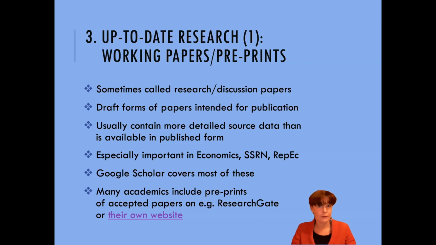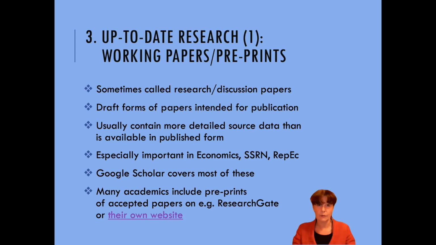So now we know that books and journal articles might not be the most up-to-date source of information. What are we looking at to get the most up-to-date research? Well, first of all, working papers and what we call preprints. They're also sometimes called research papers or discussion papers. These are in fact draft forms of papers that are intended for ultimate publication in journal articles, but they usually contain more detailed source data than is available in published form, so they are especially useful for PhD students.